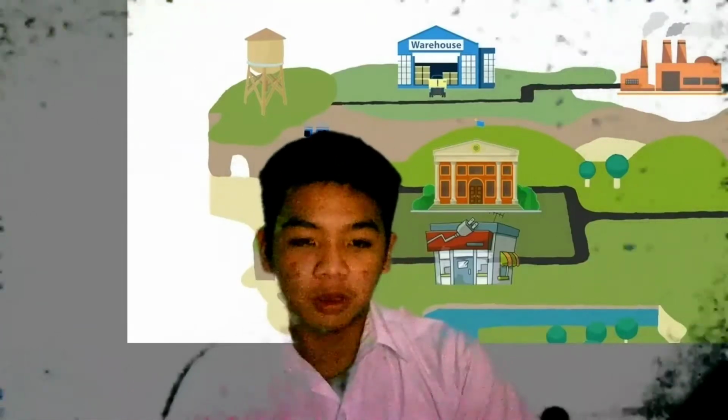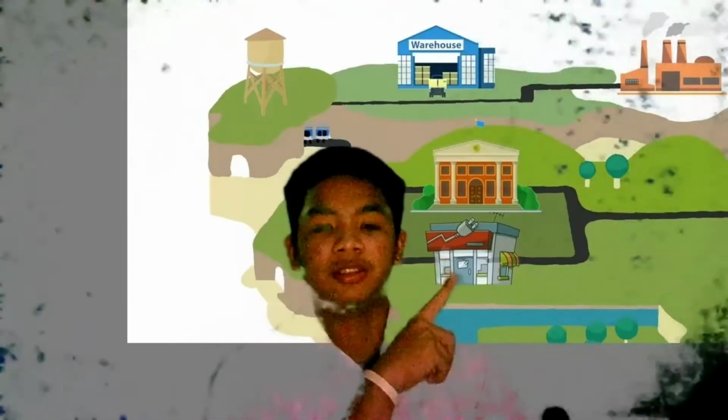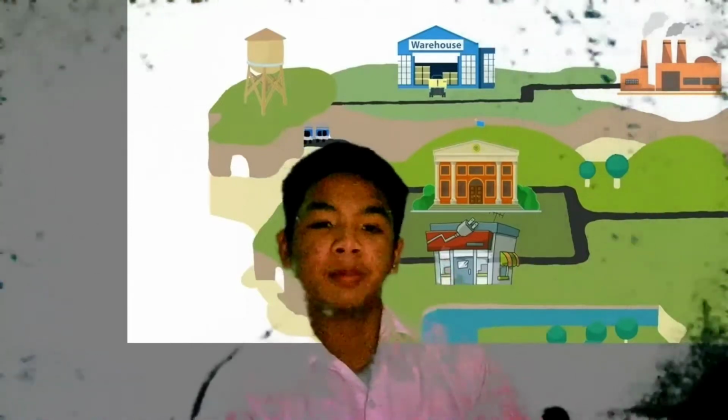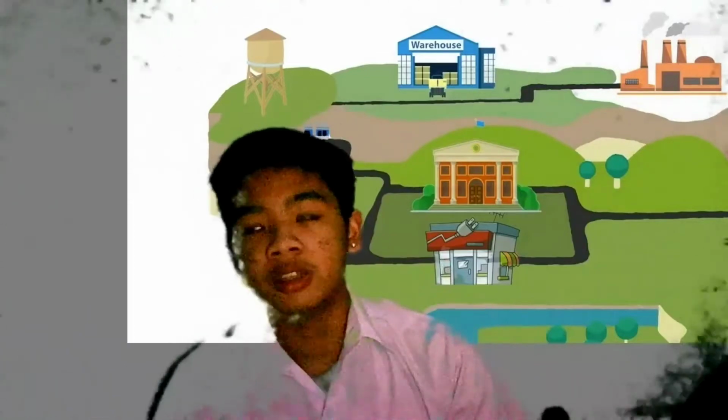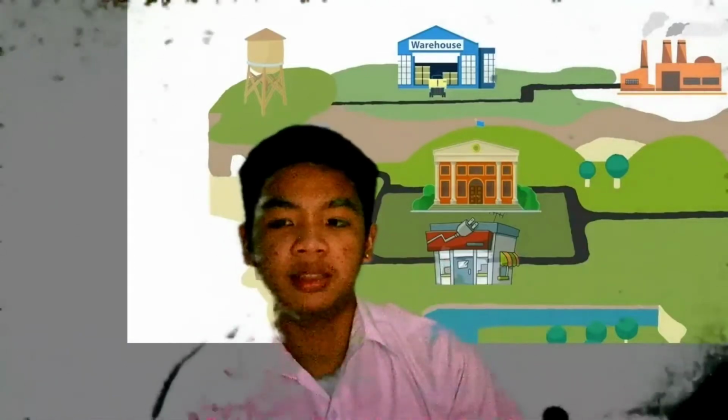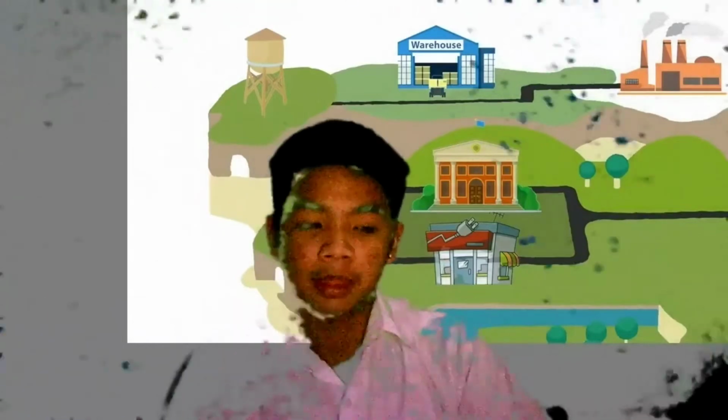Moving forward, the next organelle that I drew was the lysosome. Here it is, the lysosome. I used the repair shop as a comparison for the lysosome because for me, the definition of the lysosome is the digestive system of the cell. It digests the inappropriate substances within that particular cell. It keeps the cell clean and it repairs bugs, just like a repair shop.